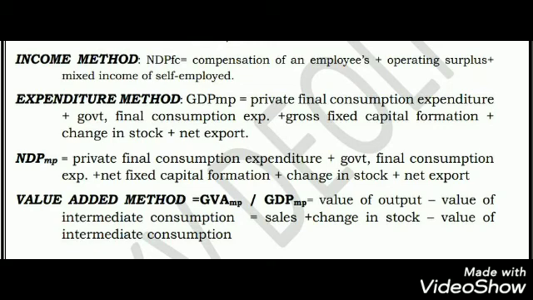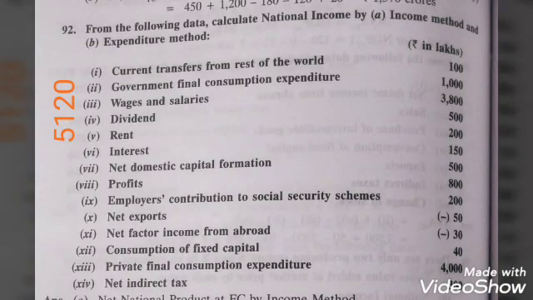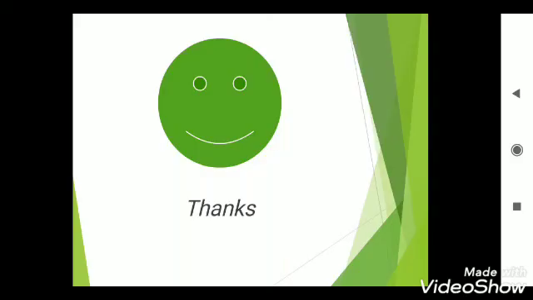And lastly, expenditure on shares and bonds is not to be included in total expenditure, because in the purchasing and selling of shares and bonds, actually only the transfer of shares takes place, only the ownership changes. So expenditure on shares and bonds is not included, but we know that brokerage charged on purchasing and selling of such shares and bonds, that is included in national income while we use income method.